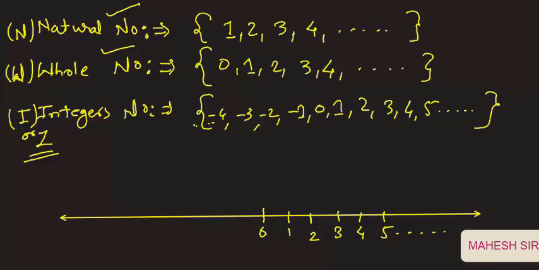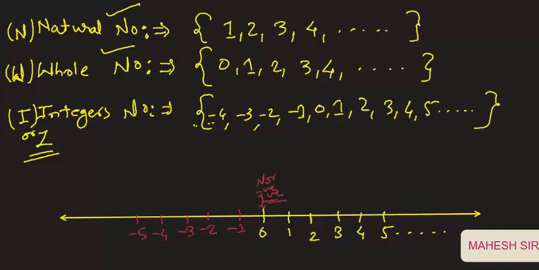So I am writing here -1, -2, -3, -4 and -5. Now students, try to understand here, this middle one is 0 and this is neither negative nor positive. Okay, 0 is not a negative and not a positive number.